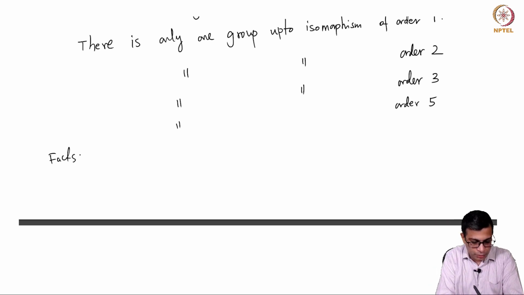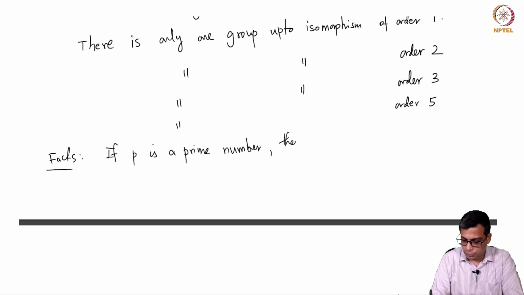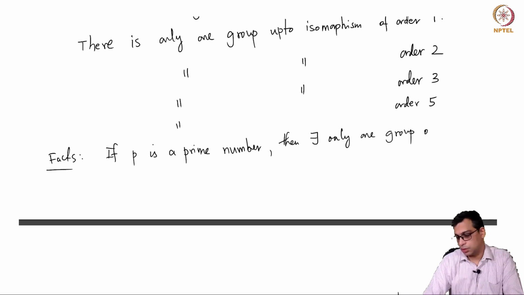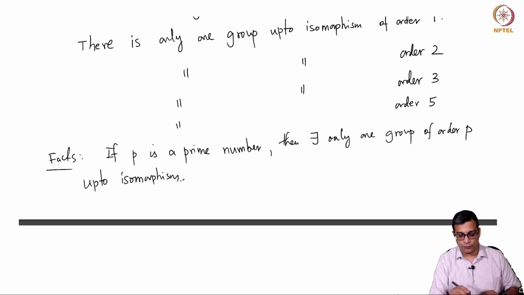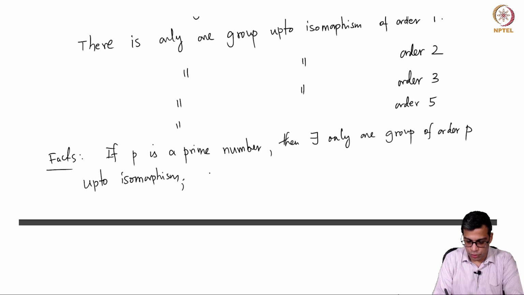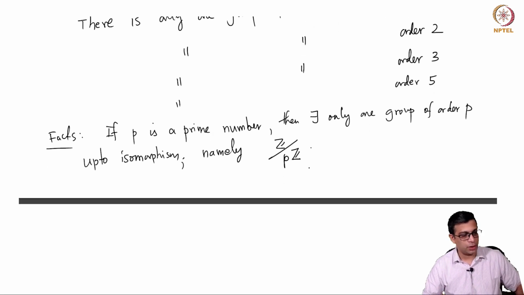that we'll use repeatedly. So, if P is a prime number, then there exists only one group of order P up to isomorphism, which is to say that any two groups of order P are isomorphic. So, you can take Z mod PZ. Okay. So, this you take the additive group of integers and go modulo the subgroup of all multiples of P. So, that is the only group of order P.